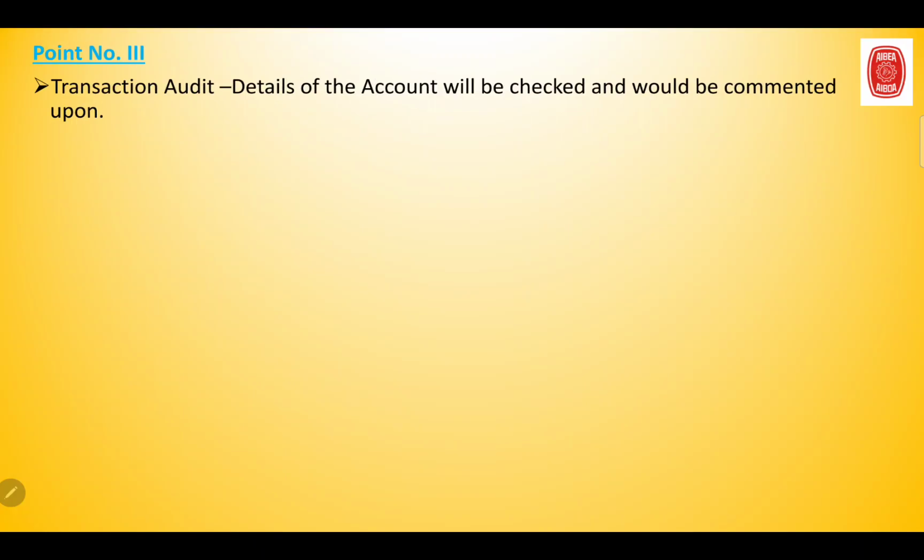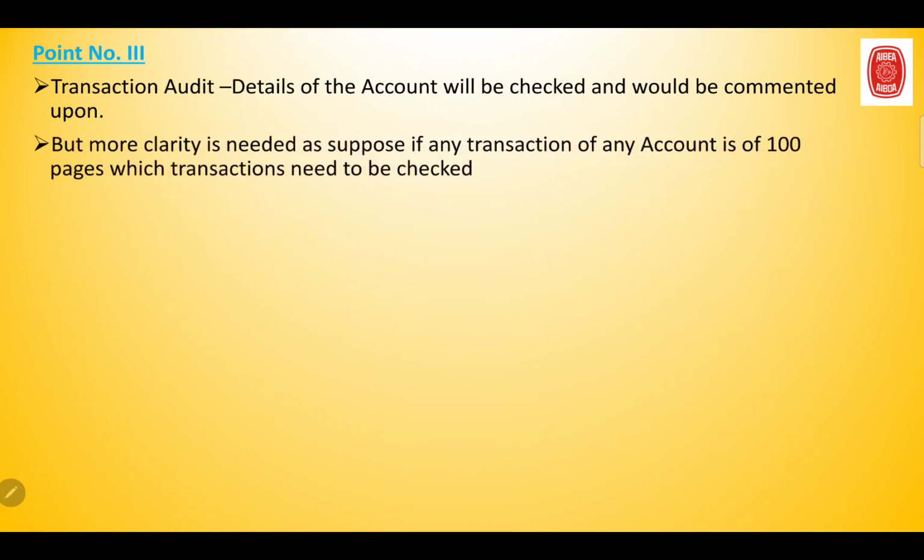There is still certain doubt whether they would be checking all those 100 pages or whether certain transactions need to be checked. Based on this transaction audit, they would be commenting on the LFAR. So this was with respect to the transaction audit, but as I said, more clarity is needed with respect to this.